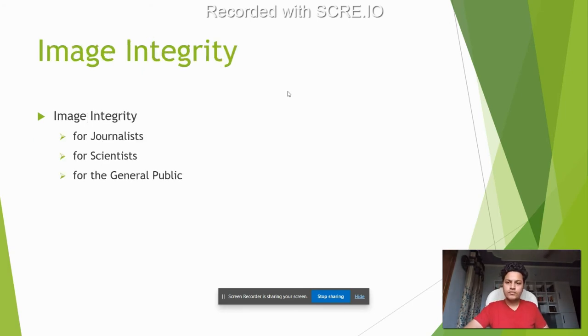The next one was basic image integrity. It is a very theoretical sort of topic. We talked about what image integrity actually means for different people. For journalists, it may be different. Scientists like to keep it as raw as possible. They don't like to modify things, and the general public doesn't really care too much about these things. They don't really notice things like corrections and all. So we talked about how we want to do some corrections, but we don't want to go overboard with them. We want to remove some blemishes, but in a limited way.